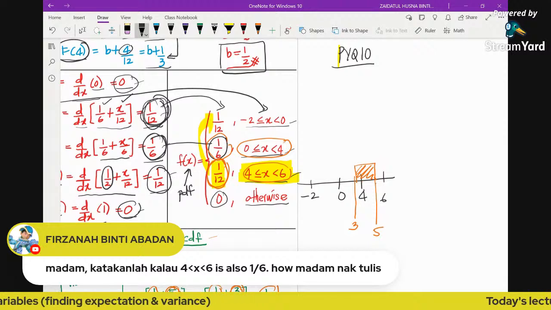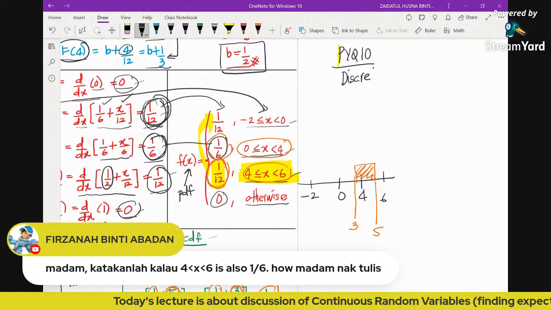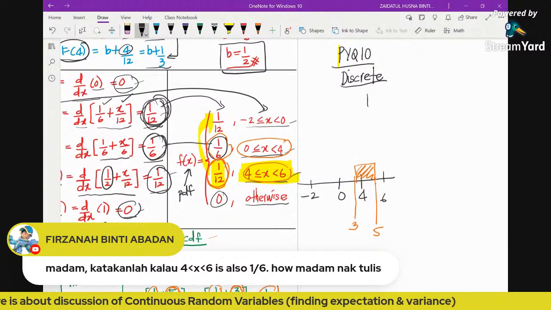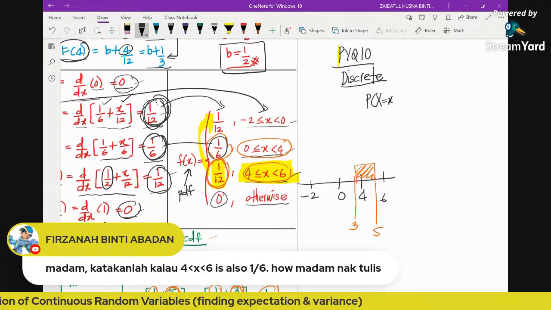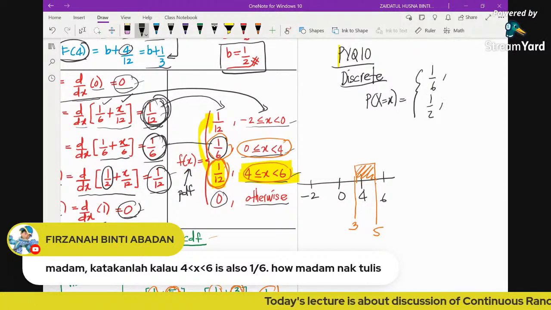So for discrete, the PDF is like this. We just write down X equal X, because some of them are repeated. So 1 over 6 here, and then we put 1 over 2, and because 1 over 6 is repeated.